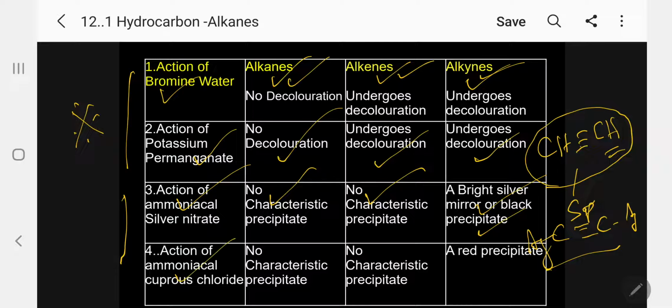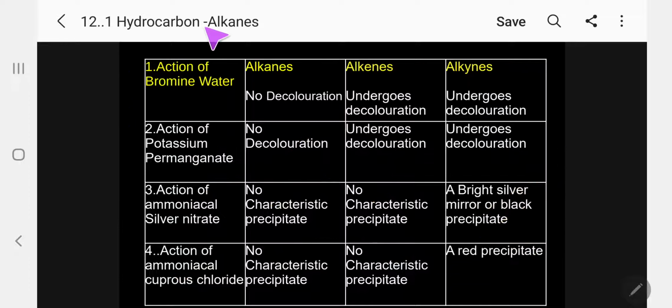Second example, action of ammoniacal cuprous chloride. If you add ammoniacal cuprous chloride, alkane gives no characteristic precipitate, alkene gives no characteristic precipitate, whereas a red precipitate is formed in the case of alkyne. What is the red precipitate? It is again due to the acidic character of the alkyne.